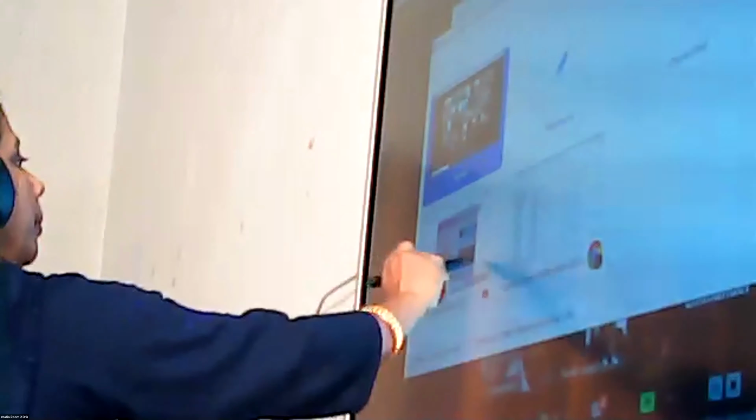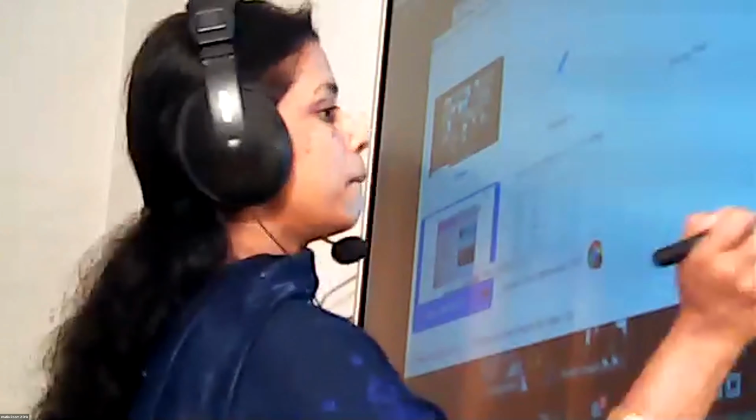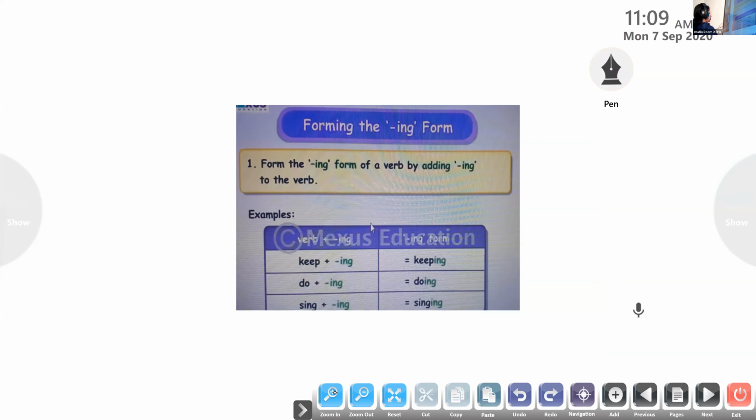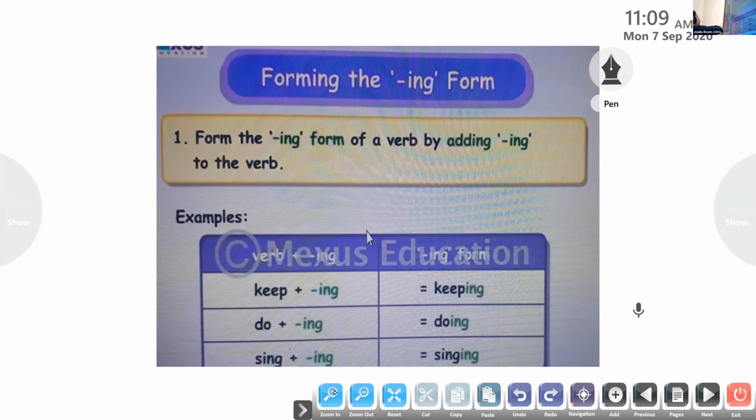Have all of you understood? Now I'll show you the slide. Are you there? All of you look at it. Unless I explain to you, you may not understand. So now we are going to learn about forming the ing form. First form is that we form the ing form of the verb by adding ing to the verb. Just add ing to the verb.